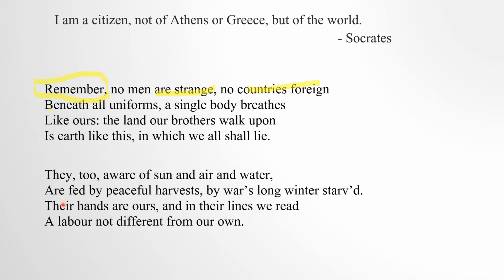From this line, the poet wants to say that when there is peace in the world, we do farming and grow crops, and when the crops are grown, we eat them, we take them as food. Okay, see, you have to underline this line. This line is very important. There are poetic devices used in this line, basically two poetic devices, I will discuss in the poetic devices section. Okay, you have to underline it: that are fed by peaceful harvest, by war's long winter stopped.